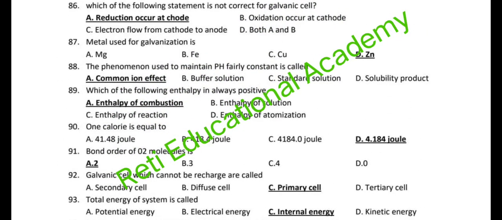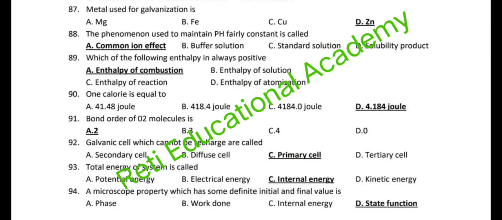Question number 87. Metal used for galvanization is zinc. Question number 88. The phenomenon used to maintain pH fairly constant is called common ion effect. Question number 89. Which of the following enthalpy is always positive? Enthalpy of combustion.